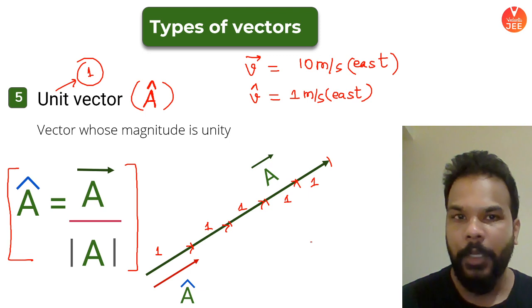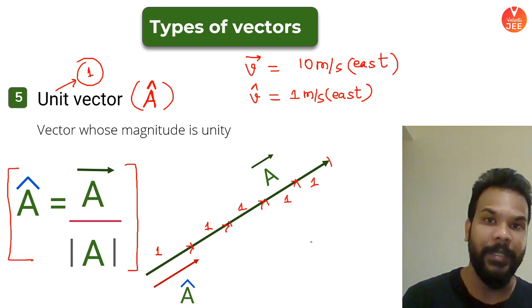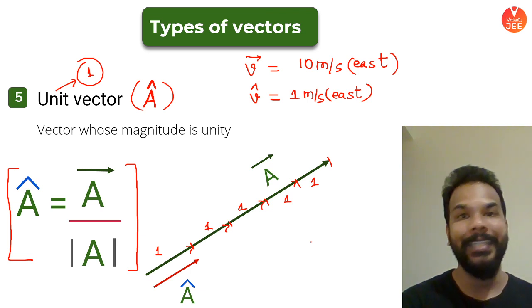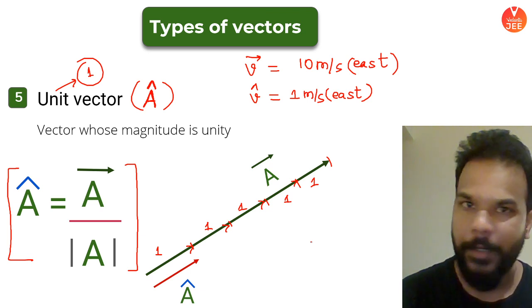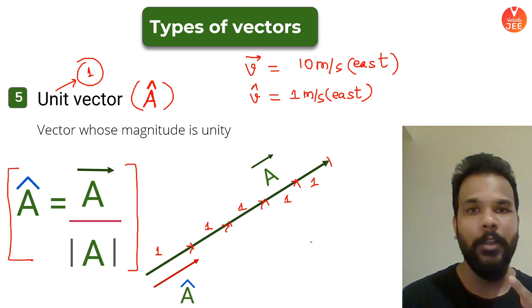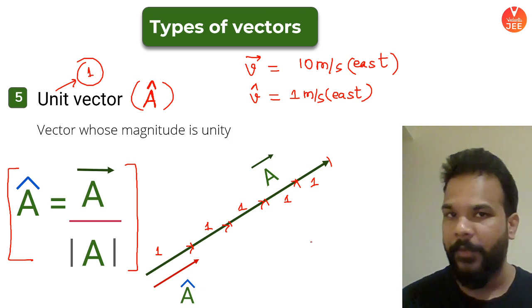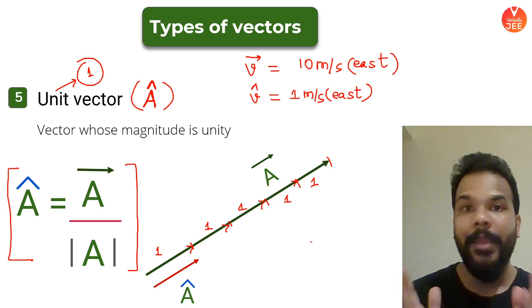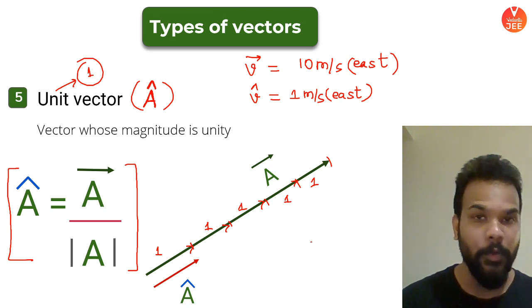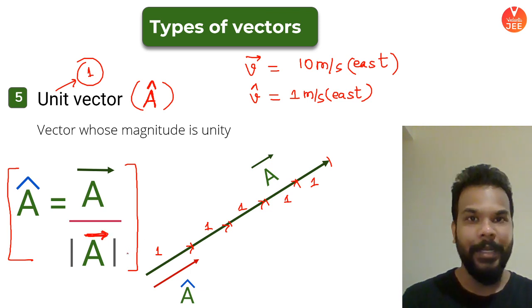Because 10 meter per second has 10 unit vectors involved in it to make a single vector, and each unit vector has magnitude 1. Every unit vector has magnitude 1 of any quantity. It could be a unit vector of displacement, velocity, acceleration, force, momentum, or any quantity we are going to come across. Please remember, any vector divided by its own magnitude results in a unit vector. I hope it's clear to all of you.